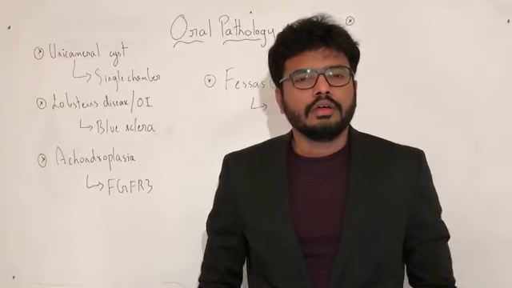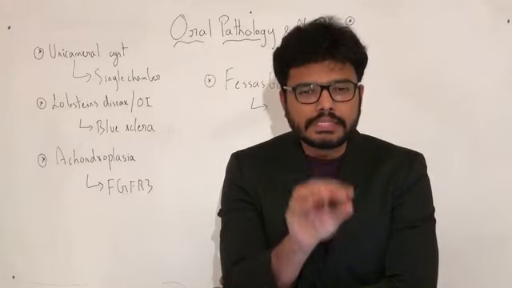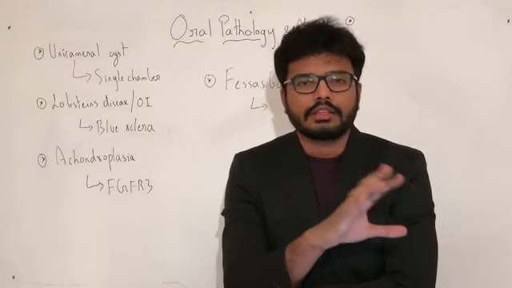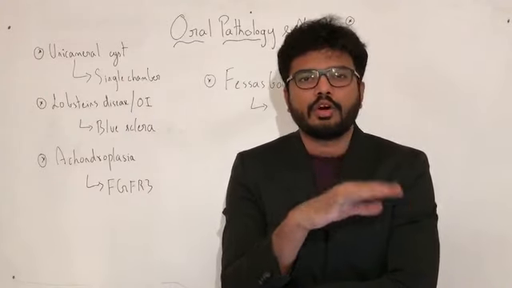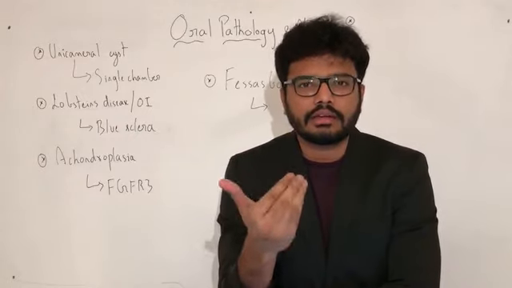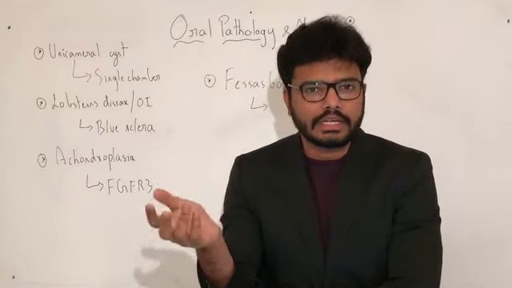Very good, impressive. Fessas bodies are nothing but excess alpha chains which are precipitated within erythrocytes as well as their precursor cells. See, in case of thalassemia, alpha or beta, if I say alpha thalassemia, it means there is a defect in alpha chain synthesis. If I say beta thalassemia, there is defective beta chain synthesis.